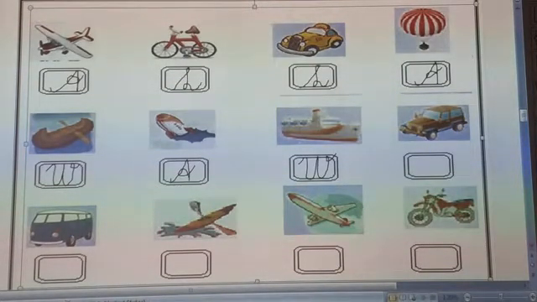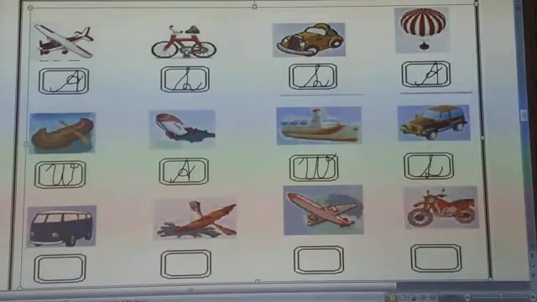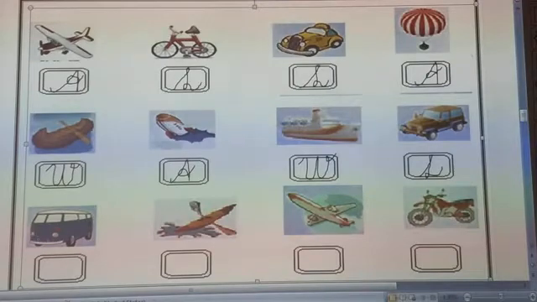This is car, and car can run on a road, on a land. So we have to write here L for land transport. So let's write L. L for land transport. Next is, which transport is this?